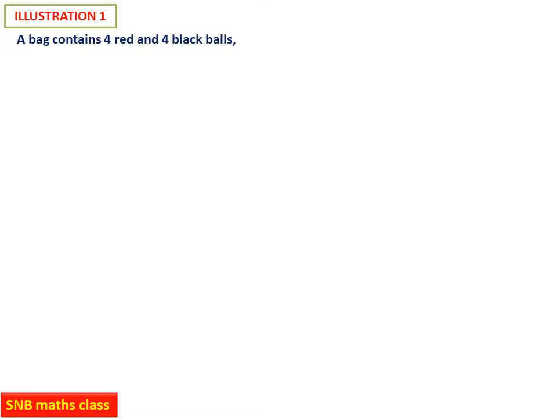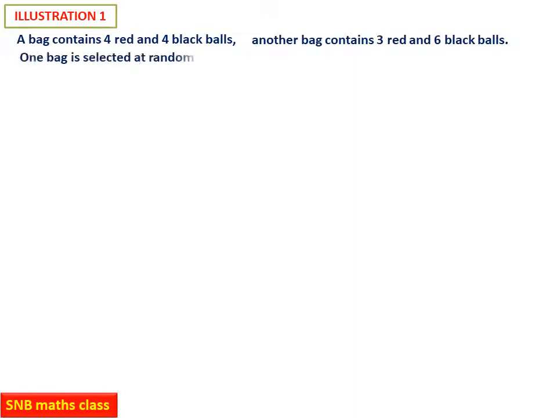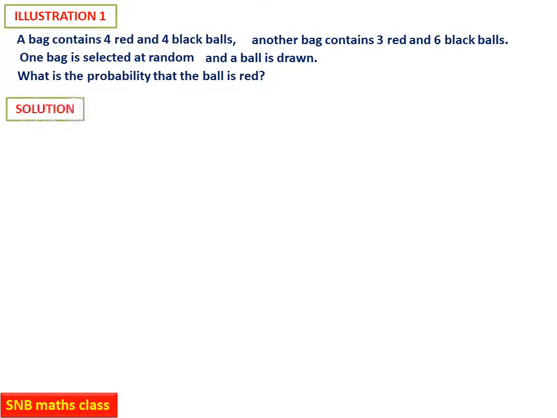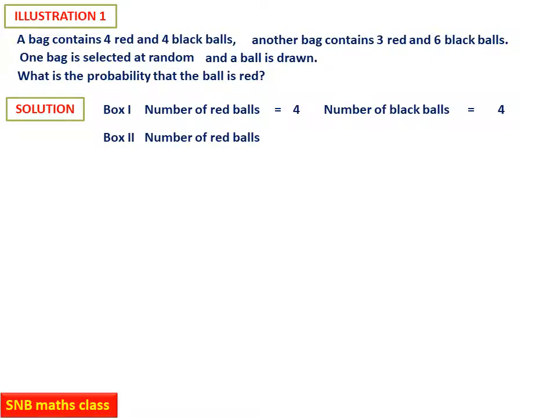So let us take one example. A bag contains 4 red balls and 4 black balls, and another bag contains 3 red and 6 black balls. One bag is selected at random and a ball is drawn. What is the probability that the ball is red? So this is the question. So definitely it is based on total probability theorem. So box 1, number of red balls is 4, and number of black balls is 4. So this is the first information. Second, box 2, number of red balls is 3, and number of black balls is 6.